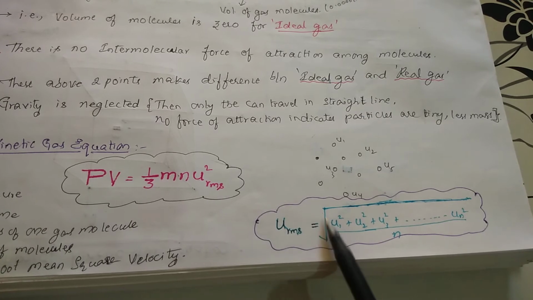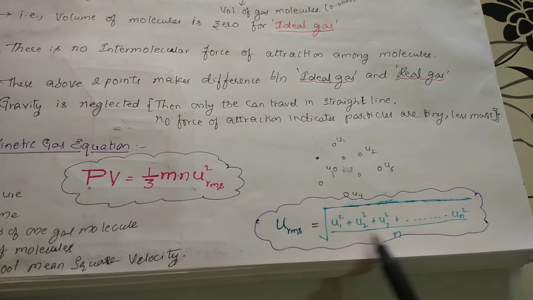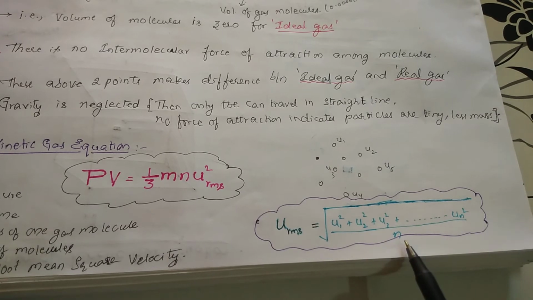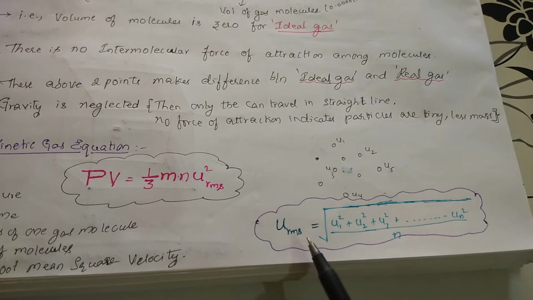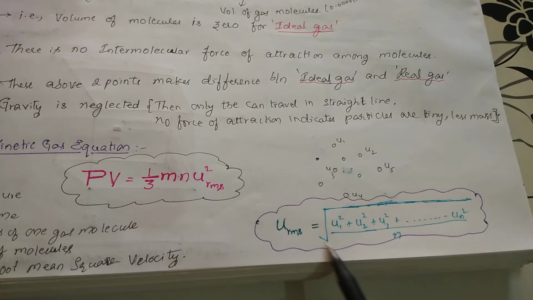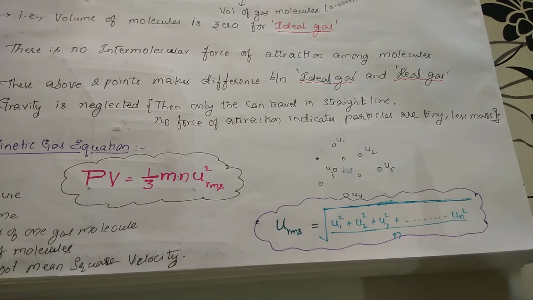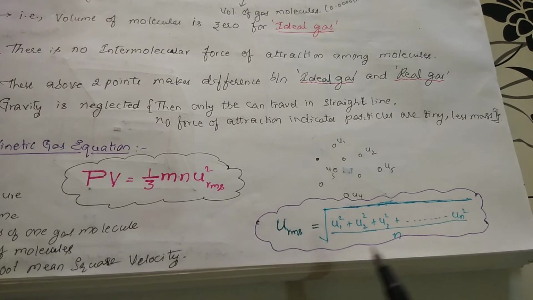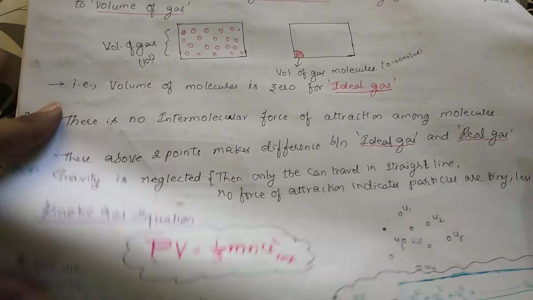So root means the square root, mean means average, and this is the square of velocities. What is the average? The average of the squares of velocities. Whatever value you get, that is called the u RMS velocity, the root mean square velocity. So this is the equation you get for the kinetic gas equation.